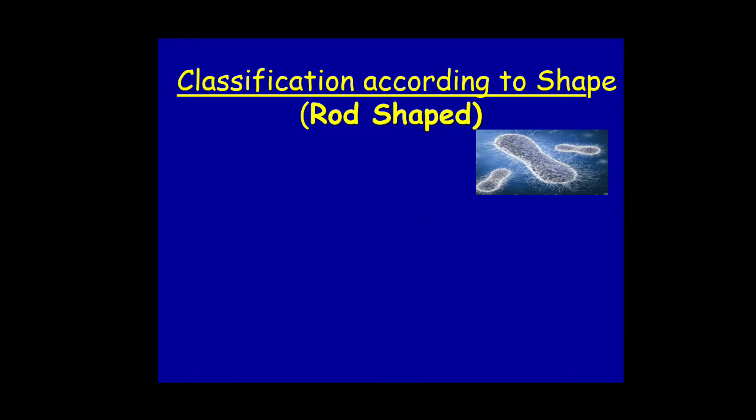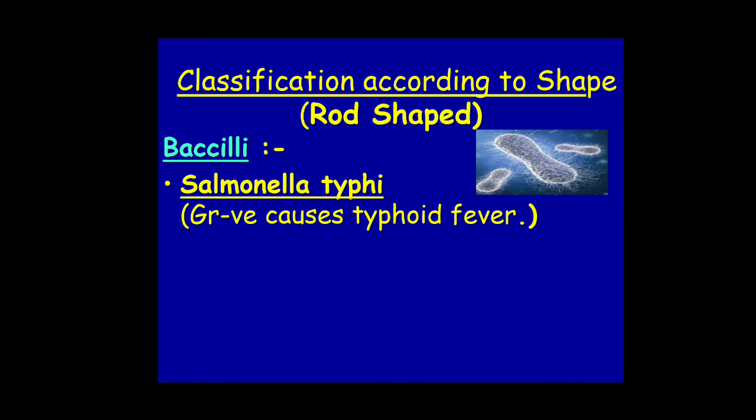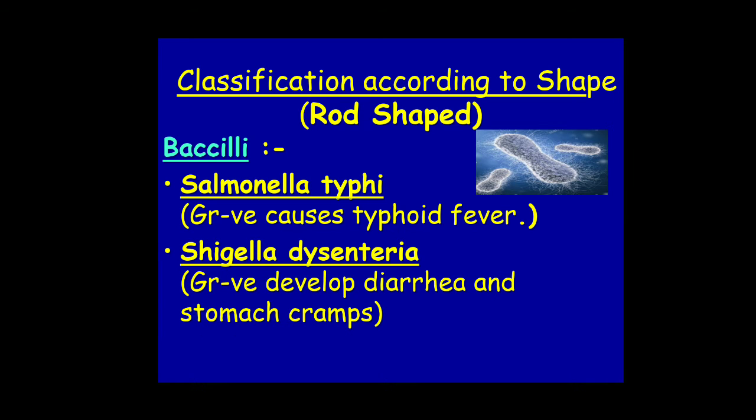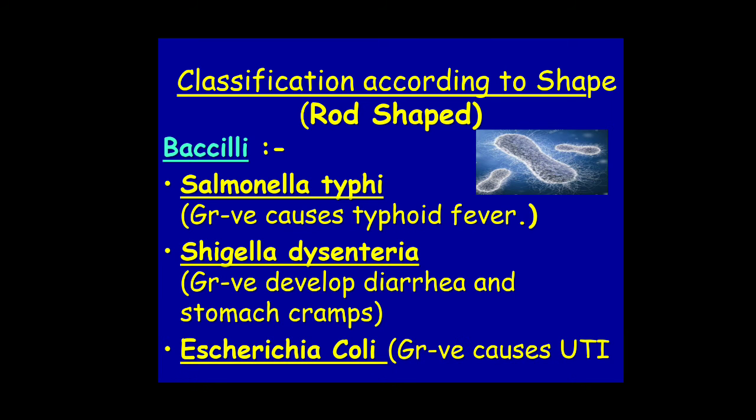Now the rod-shaped bacteria are Bacilli. Some examples of Bacilli bacteria are Salmonella typhi. These are gram negative and cause typhoid fever. We have Shigella dysenteriae. These are gram negative and cause diarrhea and stomach cramps. Then Escherichia coli, that is E. coli, which is a very common bacteria, Bacilli and rod-shaped, and gram negative, causing urinary tract infection.